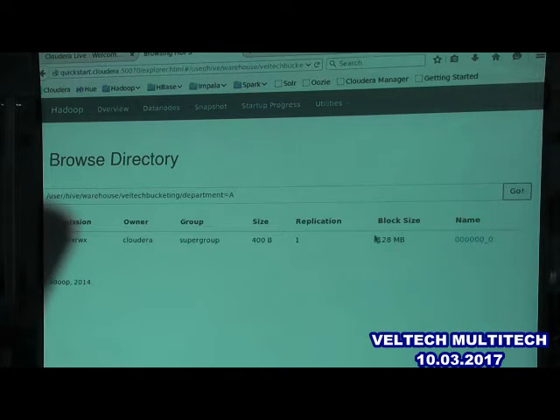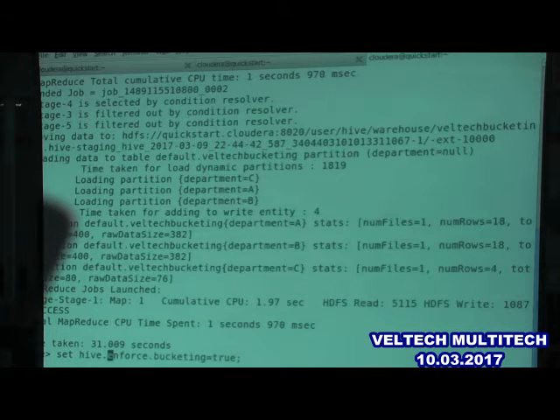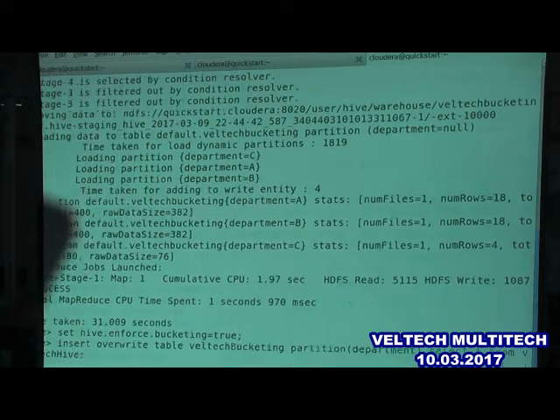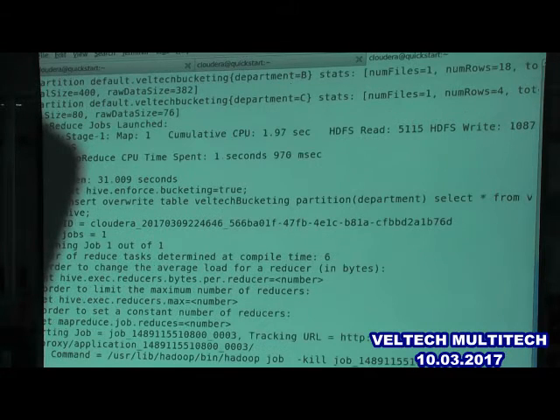Set the hive.enforce.bucketing is equal to true. Set the hive.exec, I should not give. Hive.enforce.bucketing is equal to true. This property is not set, that's why bucketing hasn't executed. I will insert overwrite, right? The whole data will be deleted again, it will be overwritten.